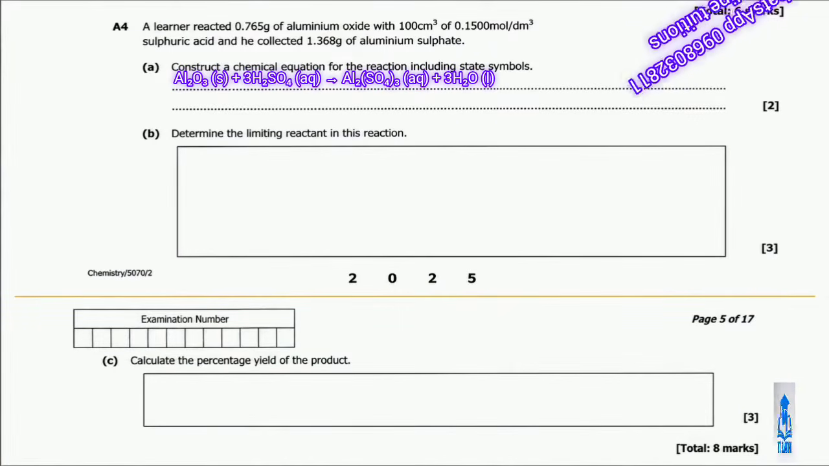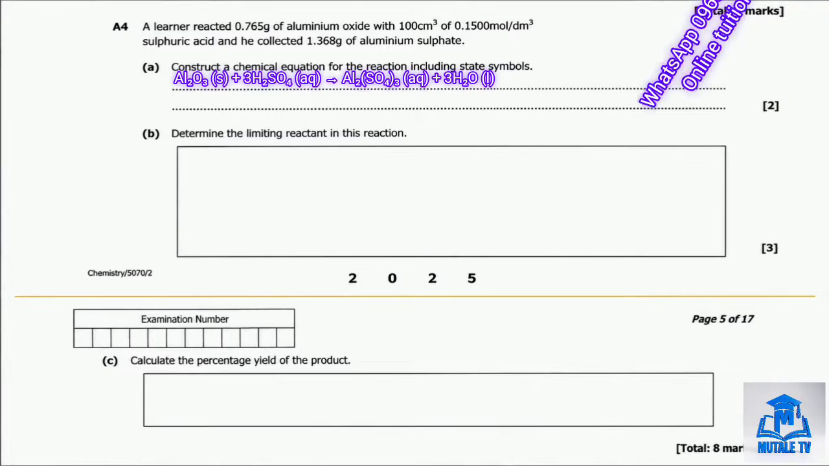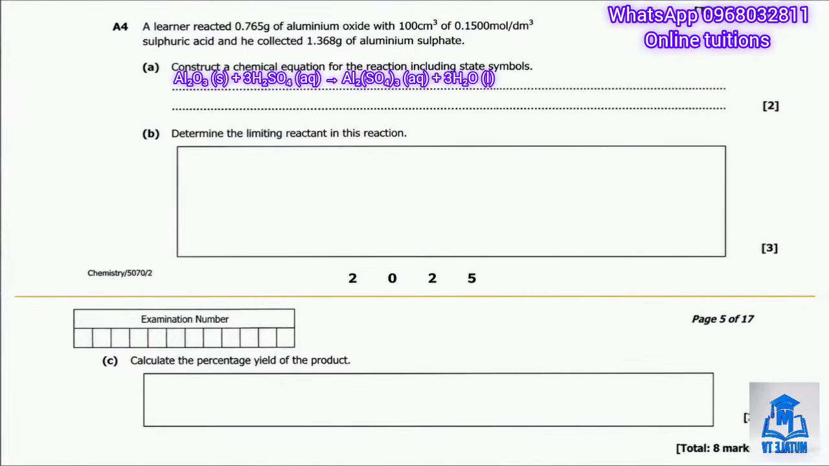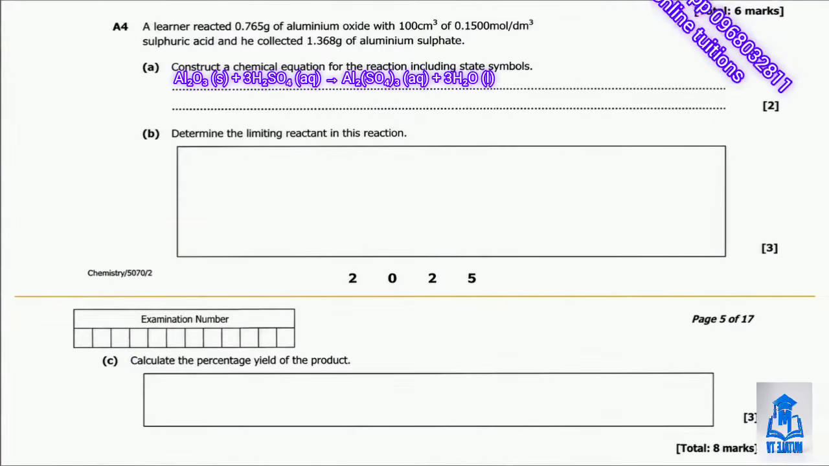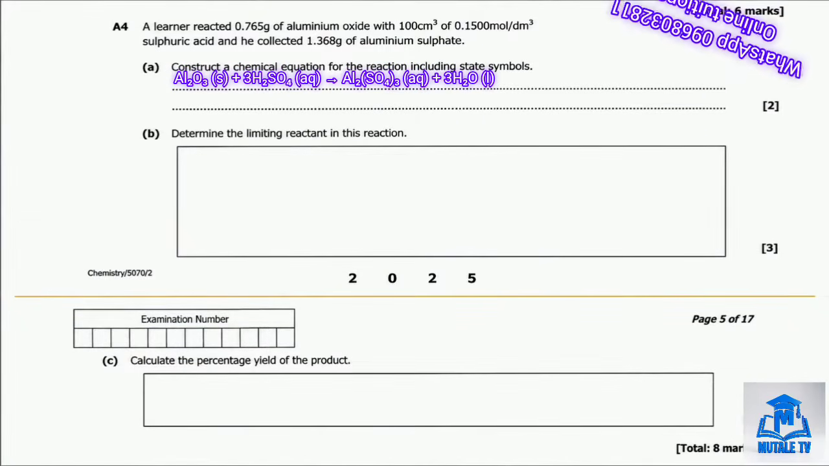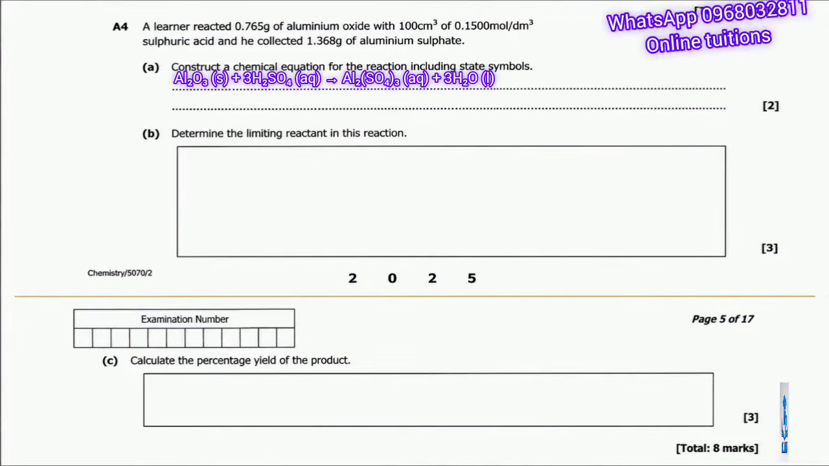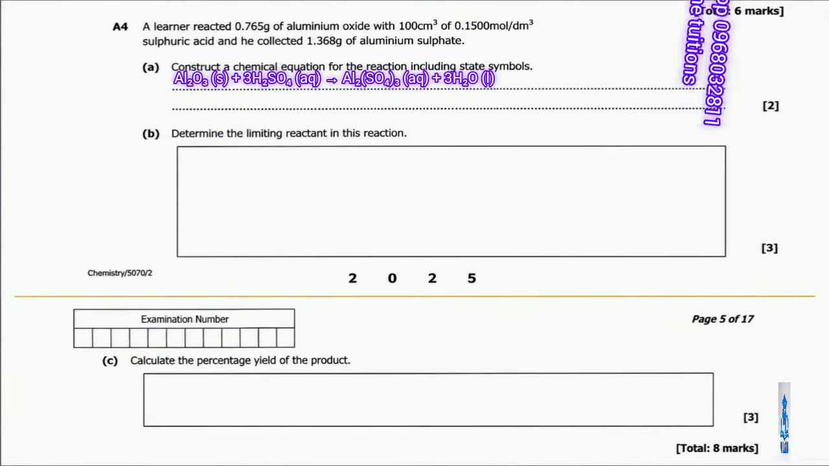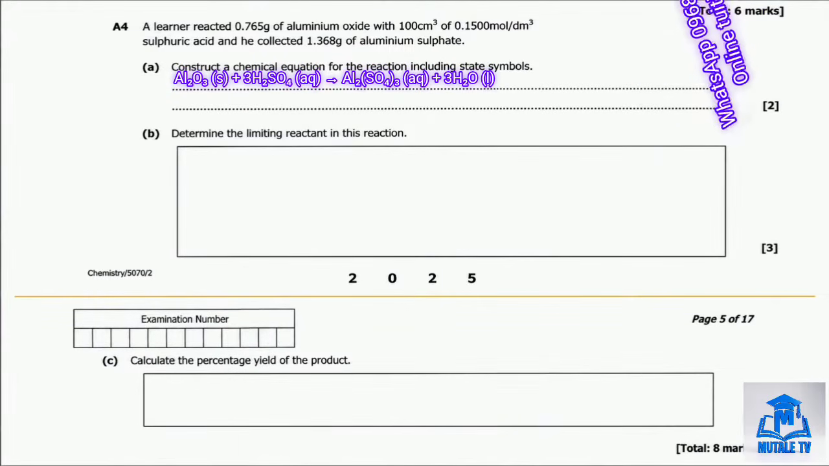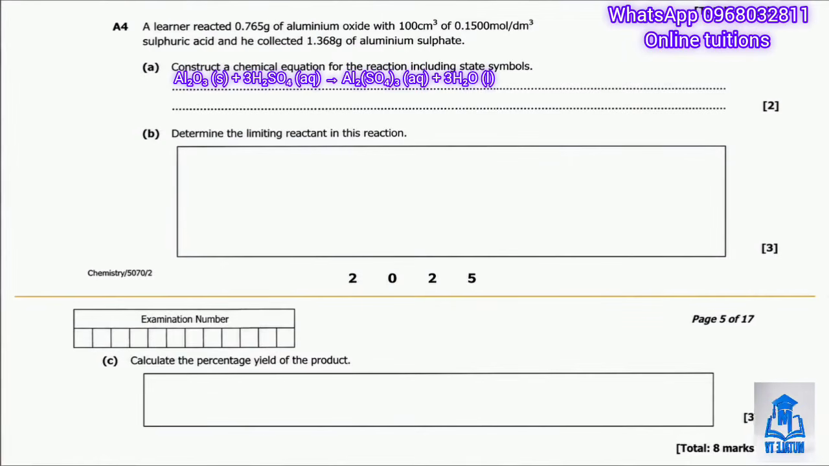Al2O3 plus 3H2SO4 gives us Al2(SO4)3 plus 3H2O. Adding state symbols, aluminium oxide is solid, sulfuric acid is aqueous, aluminium sulfate is aqueous, and water is liquid. Then moving on to question B.